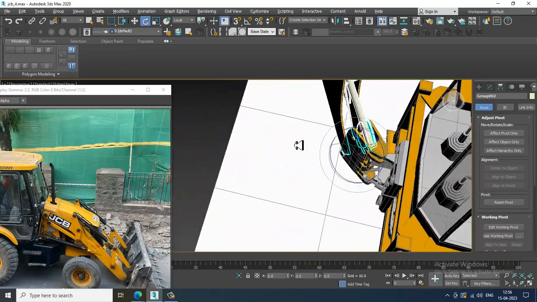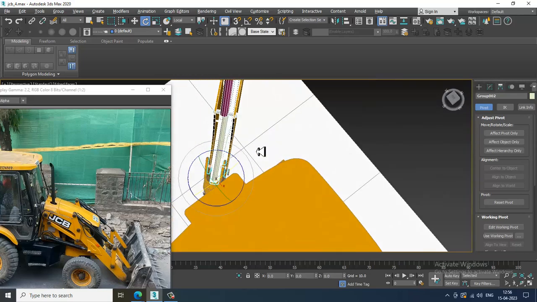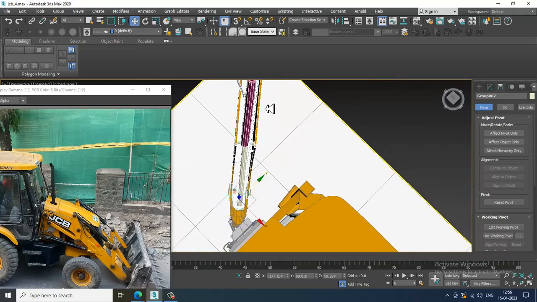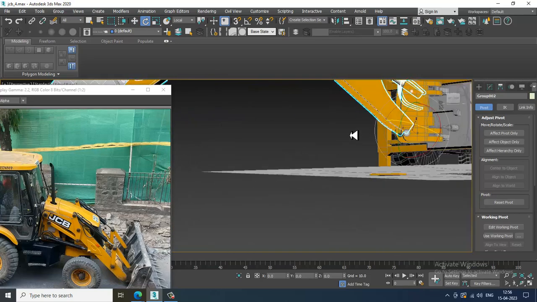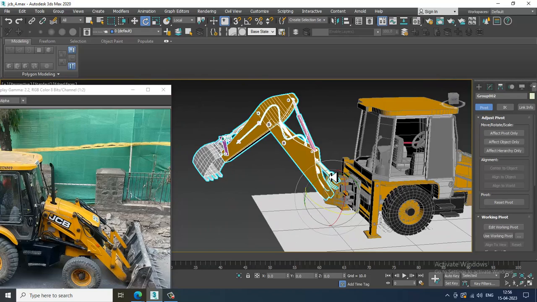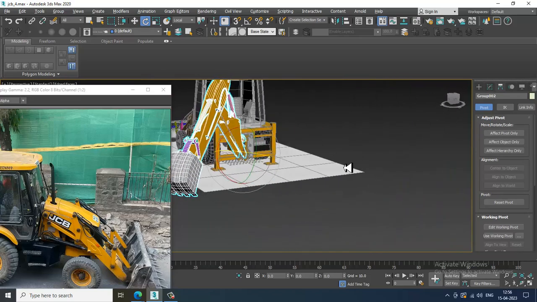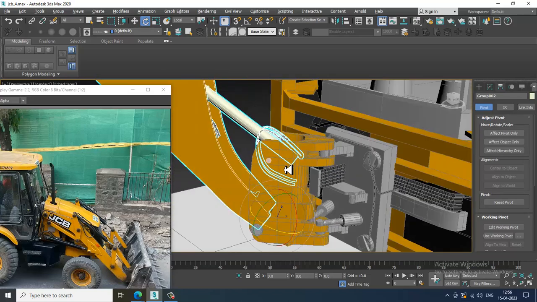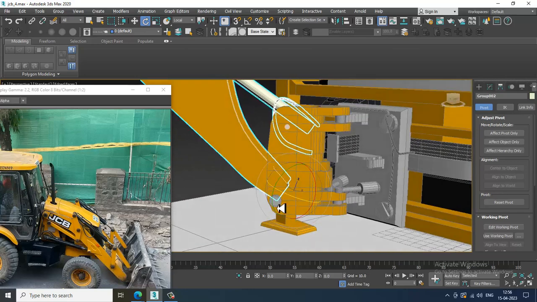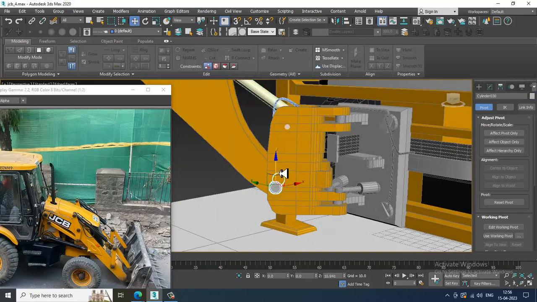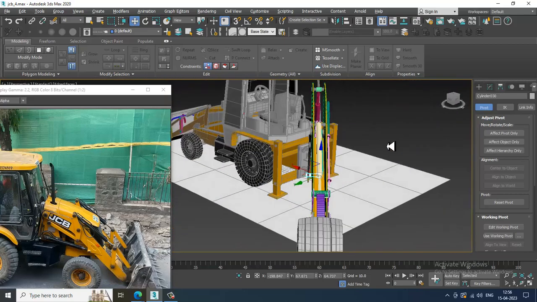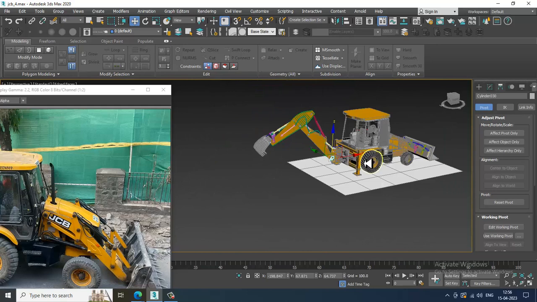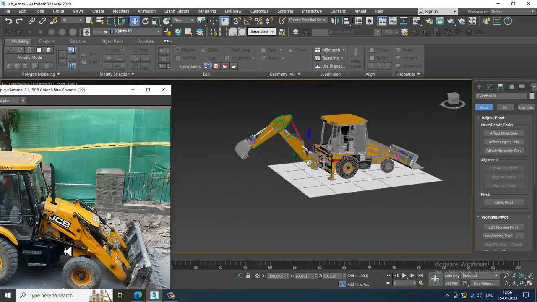We are not able to tilt it in the correct way. Okay, now it looks much better. Slightly shuffle this up over here in this way. Now let's save the file. Now this would be easy for us.